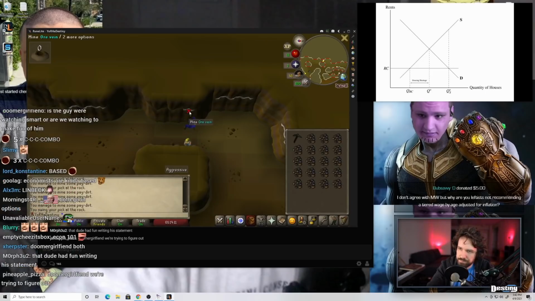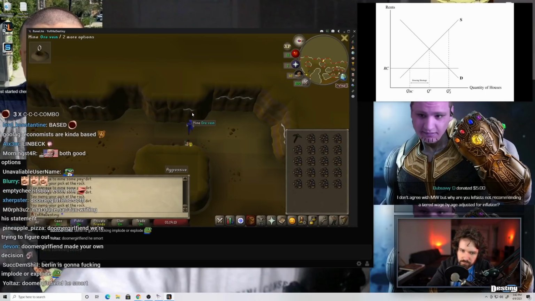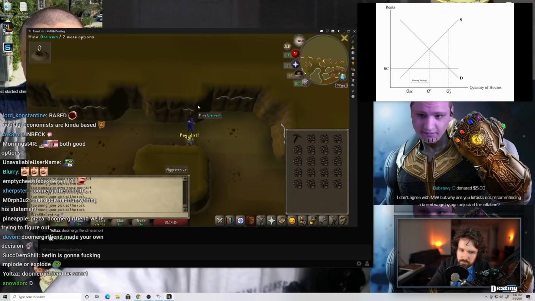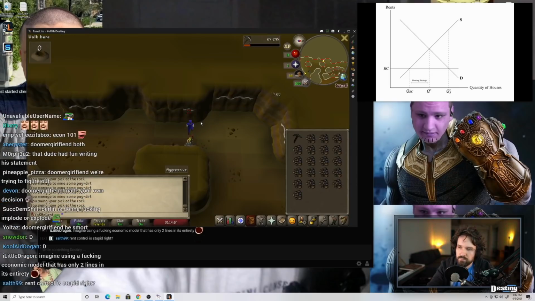Bob Savvy, D, $5. I don't agree with MW, but why are you leftists not recommending a tiered wage by age adjusted for inflation?